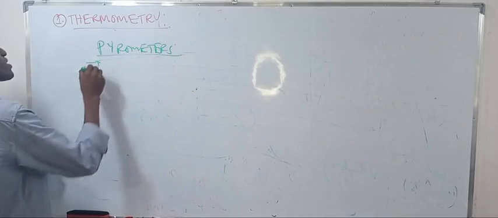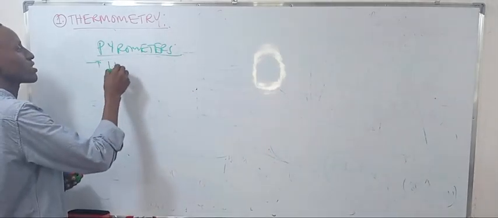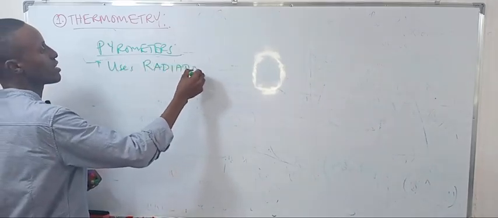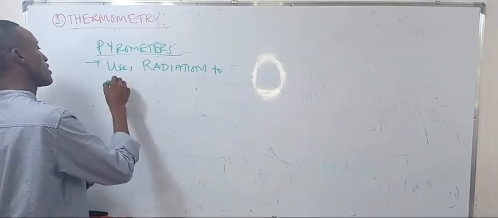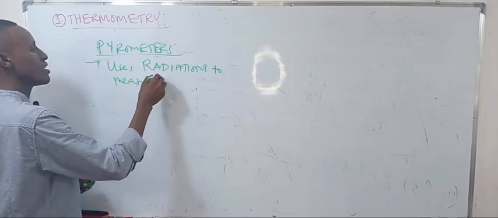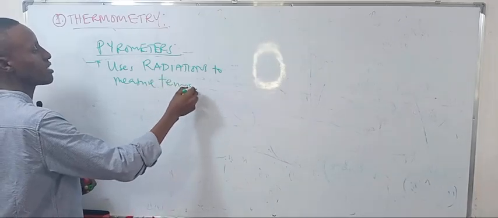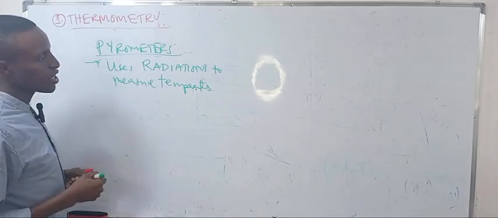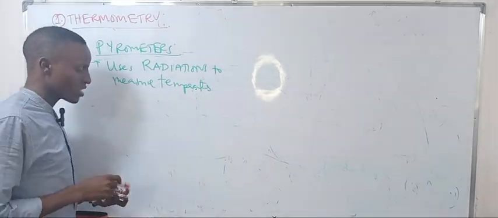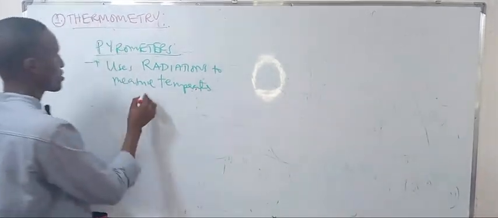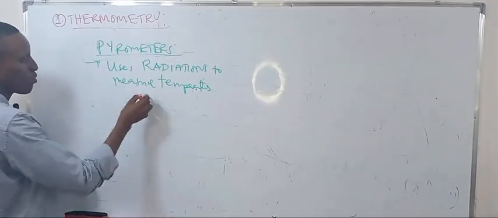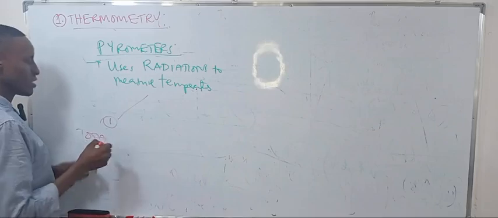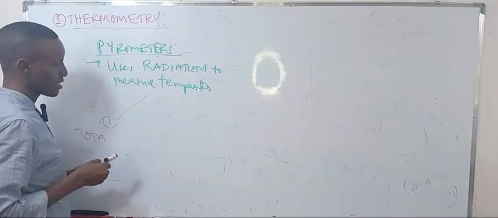Pyrometers use radiation from the hot object to measure temperature. If this is the hot object, it can have two types.